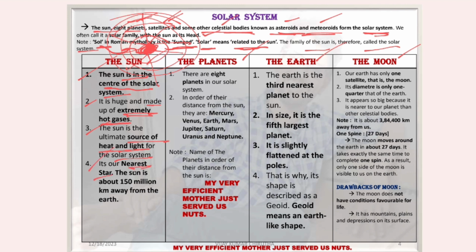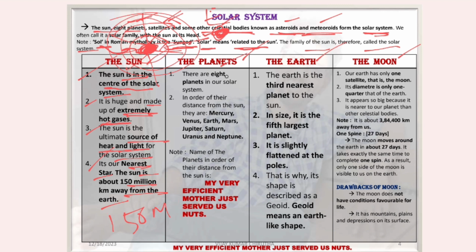The Sun is the nearest star to Earth. You can say this is Earth, and the nearest star is the Sun. The Sun is about 150 million kilometers away from the Earth.